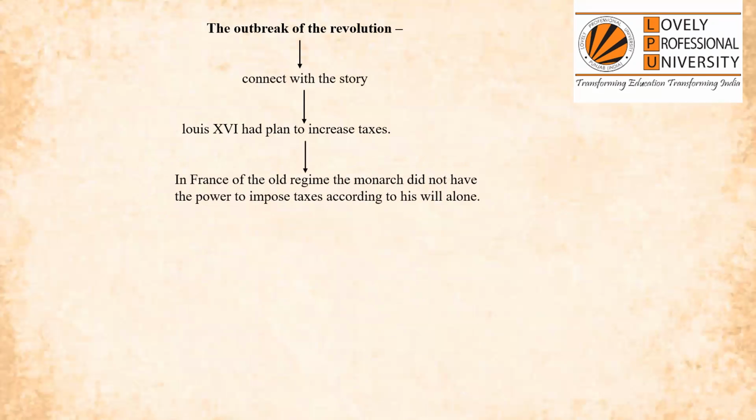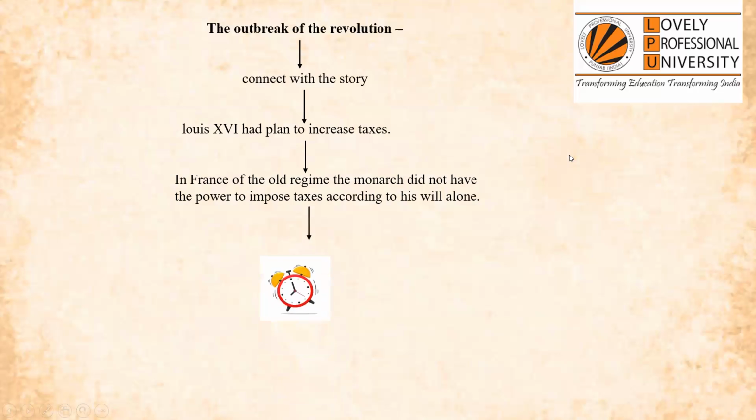Now, what was happening in France? In the old regime, the monarch did not have the power to impose tax according to his will alone. राजा के पास सारे अधिकार थे कि वो अपनी मर्जी से कुछ भी कर सकता है, but when it comes to tax, he has to discuss it in the Estates General. He has to discuss it with others, then he can impose the tax.